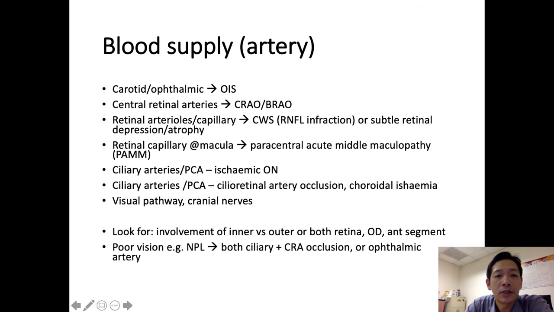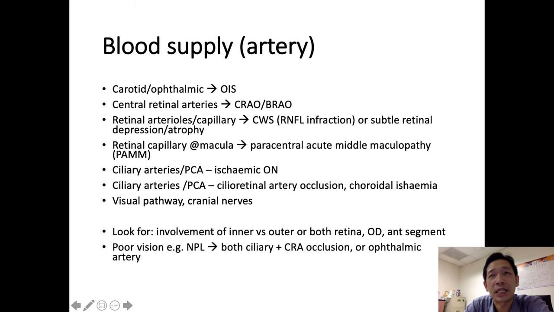Okay, so because of this, as we mentioned, the end artery is usually a very small artery and supplies quite a particular area. So most of the time when you have an end artery occlusion, their vision will not be super bad. For example, with your ischemic optic neuropathy, most of the time they affect half of your visual field. Same thing as well for your central retinal artery occlusion and your ciliary artery occlusions, because they supply either the inner or outer retina.